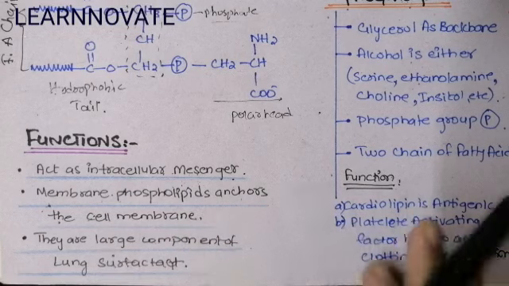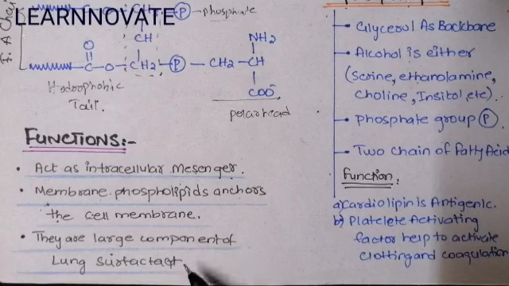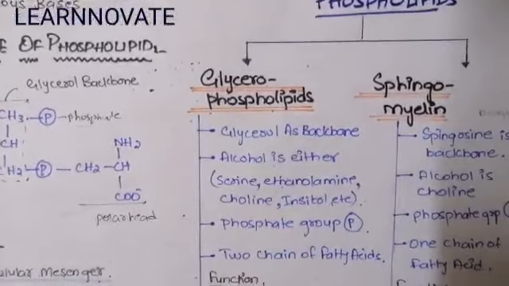The third function of the phospholipid is that they are a large component of the lung surfactant, and this is a very important function because the lung surfactant that is produced from the alveoli at the time of alveolarization is going to decrease the surface tension to cause proper ventilation. So this is the function of lung surfactant that is constituted by a major component of phospholipid. So phospholipid makes a major part of lung surfactant. Now coming to the classification of phospholipid, we will discuss it in the next part of the video.